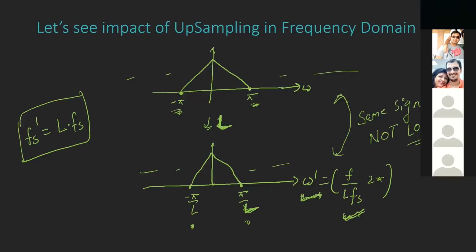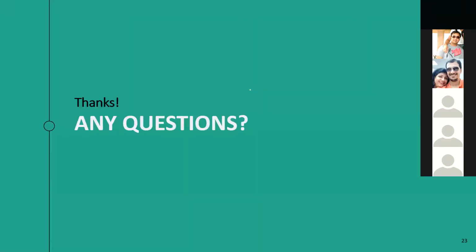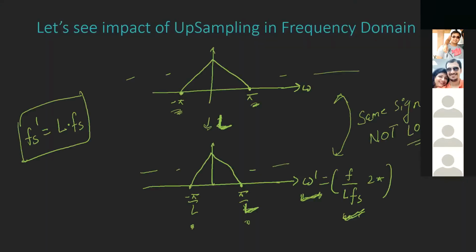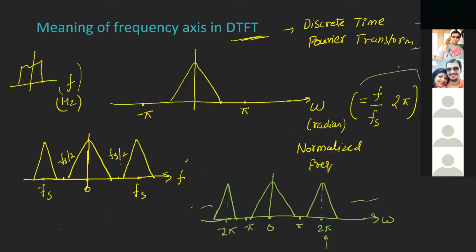Yep. Awesome. Why are we transforming to the normalized axis? We can do everything on the frequency axis also. Why are we transforming it to omega? Okay, so you are saying that instead of focusing only on f, why are we coming to omega? Yep, to see the impact of Fs. Okay, yep, I'll come to this.